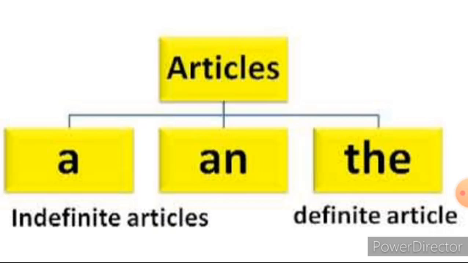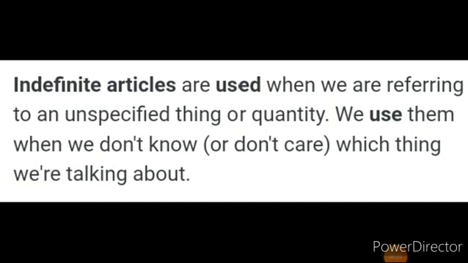Now let's first see what we mean by definite article, and then we can learn about indefinite articles. Articles are the words that define a noun, and the three articles a, an, and the. Among them, a and an are known as indefinite articles, whereas the is a definite article. Now let's first learn about indefinite articles and the usage of indefinite articles where we use a or an. First listen to the definition of indefinite article.